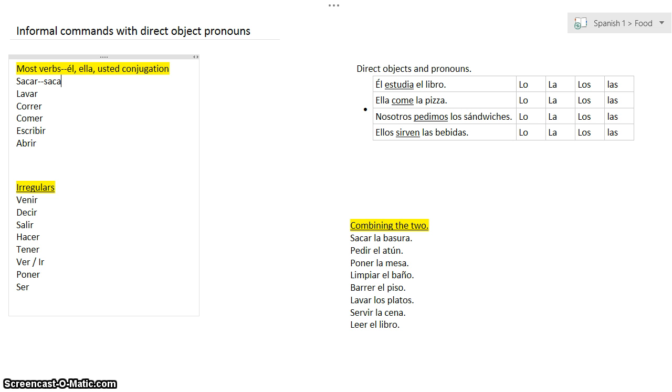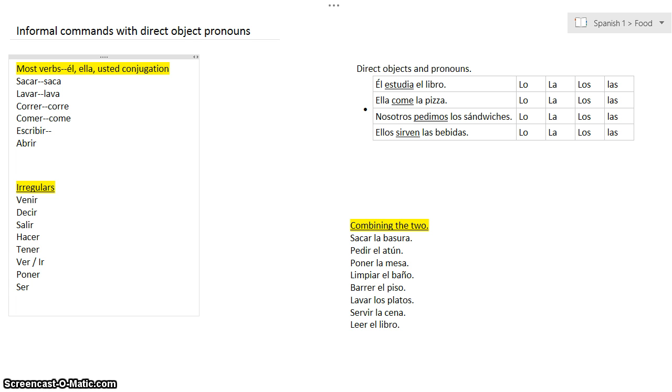Tú, saca, saca la basura, saca el plato, saca el libro. The command for lavar is going to be lava, lava, because that's the he, she conjugation. Tú, lava, lava los platos, lava la ropa. Okay? Tú, corre. Your coach might tell you run, corre, corre. That's the he, she conjugation. Your mother might tell you come, come. That's the he, she conjugation of the verb comer.